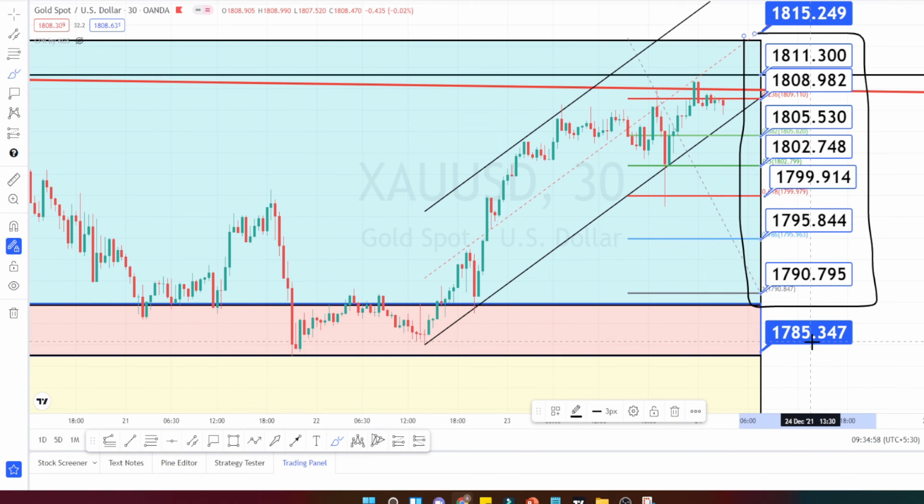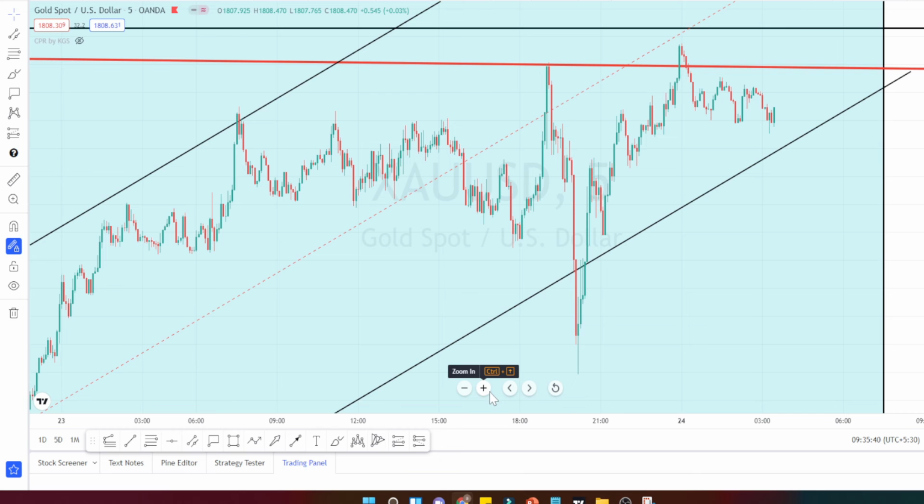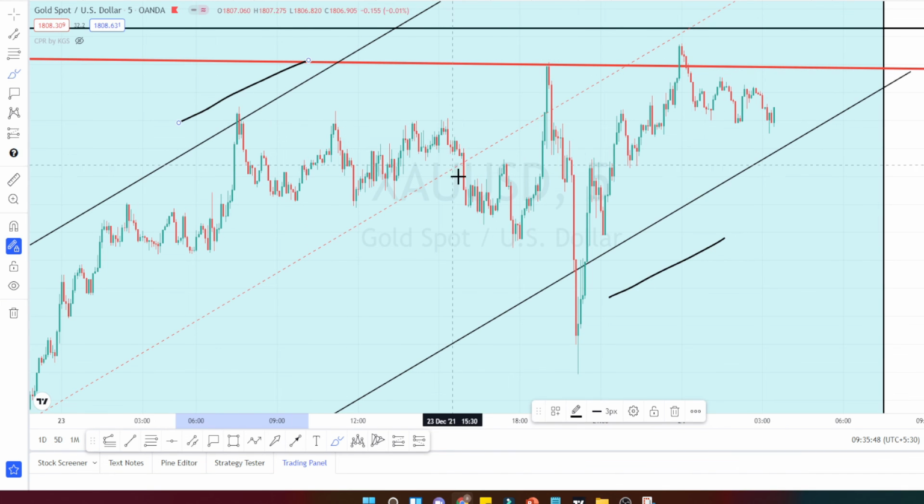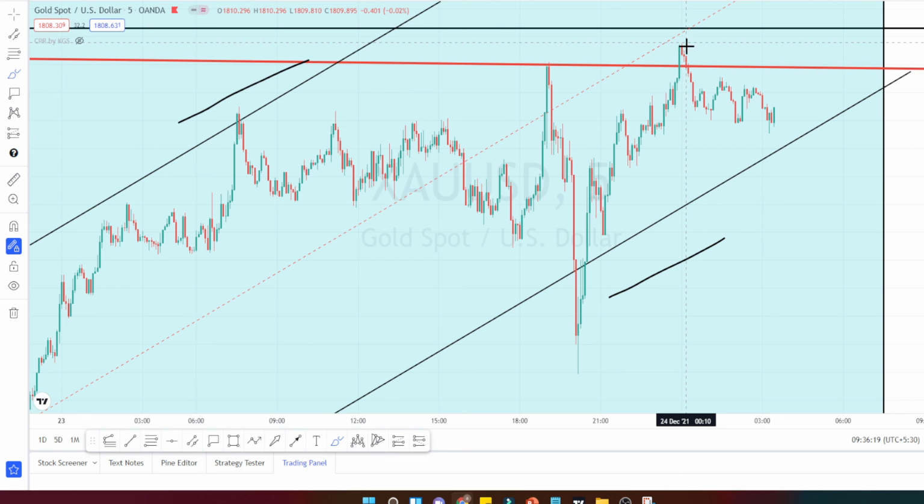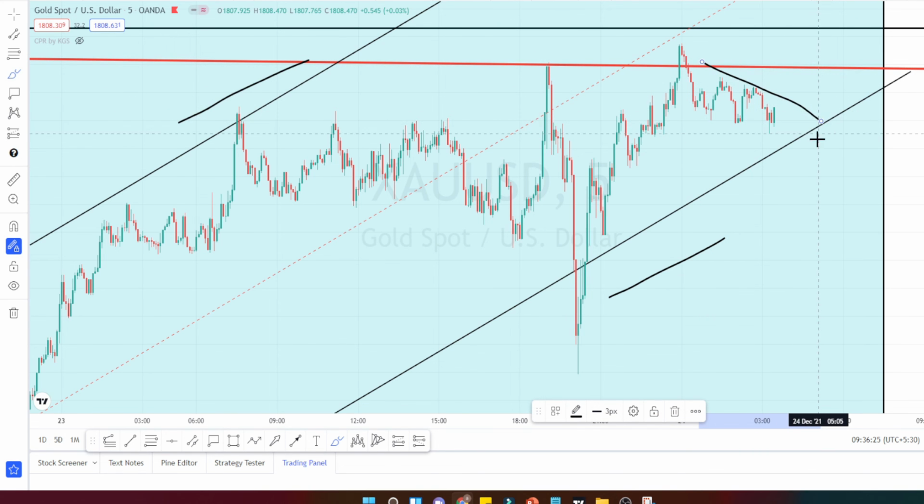Let us do the analysis in the 5 minutes time frame. So I am in the 5 minutes time frame now. The information we have from the higher time frame is that the current price action is moving in a bullish channel pattern, and currently the price action has found resistance at the level of 1809 and we can see a consolidation happening over here. You can notice that a trend reversal is happening. It is going on a bearish trend. I am expecting it to take support over here on the channel pattern of the 30 minutes time frame. If it breaches this support level, we can expect a further fall and a trend reversal to happen.